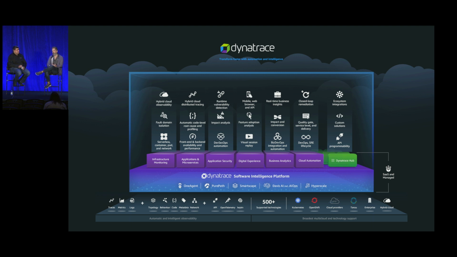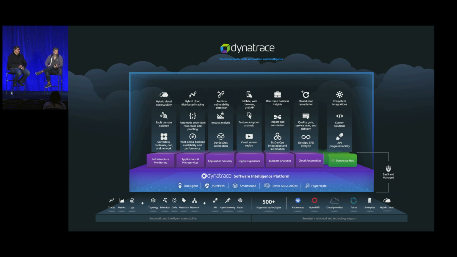One of the big shifts with Davis is that Davis could now consider external data in its root cause analysis. Previous to that, and this is back in 2018, Davis could only deal with native Dynatrace data, right? You install the OneAgent, whatever the OneAgent collects, that's what Davis works with.